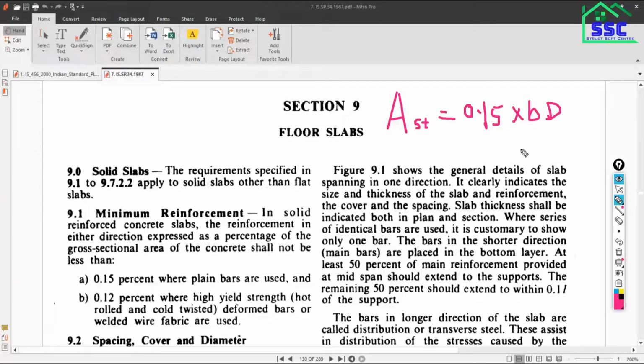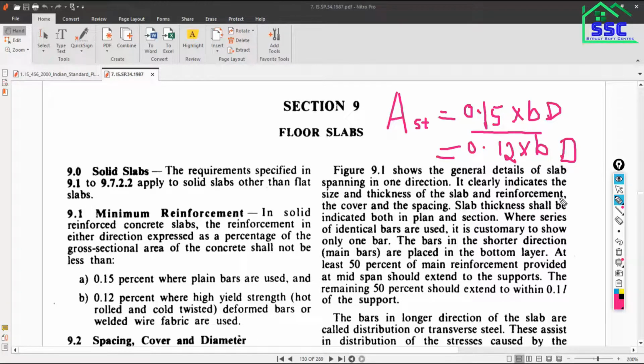0.15% of the cross-section area of your slab, this much reinforcement you have to provide for the slab. But this is actually for plain bars. If you are using mild steel bars, in that situation you have to provide 0.15%. And if you are using high yield strength bars, in that situation you have to provide 0.12% of B into D for the slab.